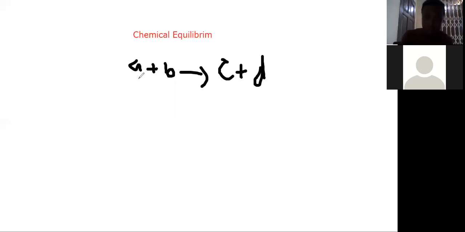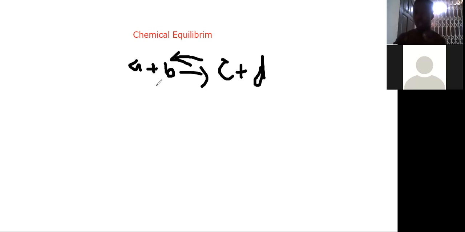That means the reactants are moving towards the product side, or they are reacting to form the product. And so this side we call the forward reaction. That is why the symbol is going this way. Under the reversible reaction, after the product has been formed, it can also be broken down to get our reactants back. That side is what we call the backwards reaction. And so anytime we see a sign like this, we are talking about a reversible reaction.